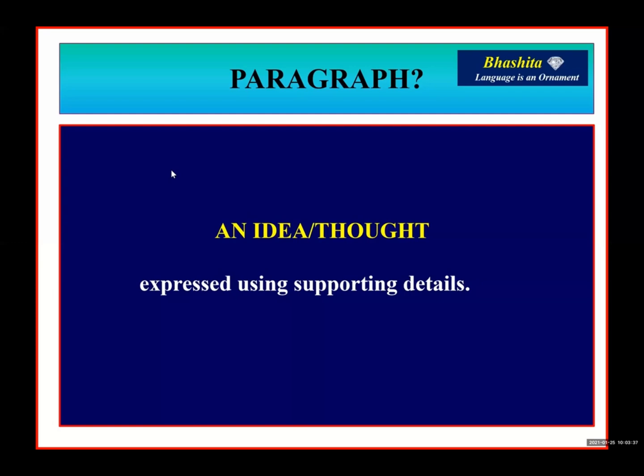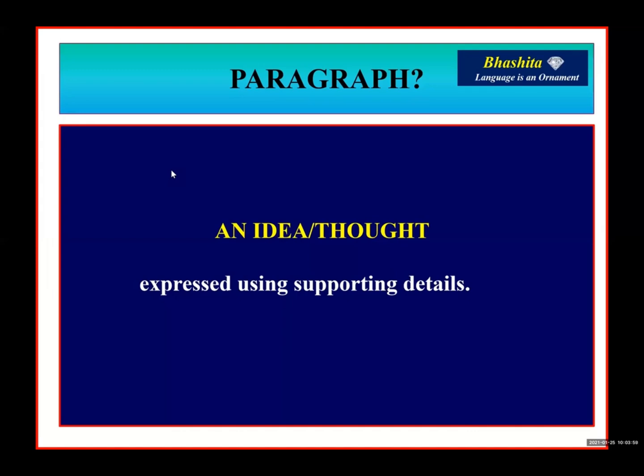For example, in paragraph 1, my idea is to talk about the childhood and birth details of Kalpana Chawla. So in paragraph 1, I am going to highlight a single thought on birth details or the childhood of Kalpana Chawla. Paragraph 2, I am going to focus on educational details.